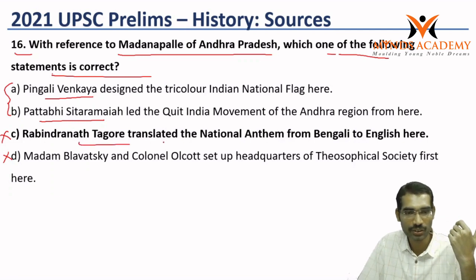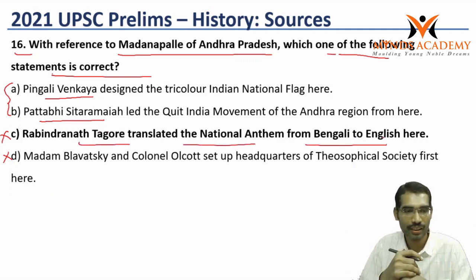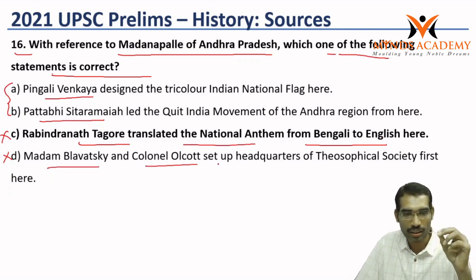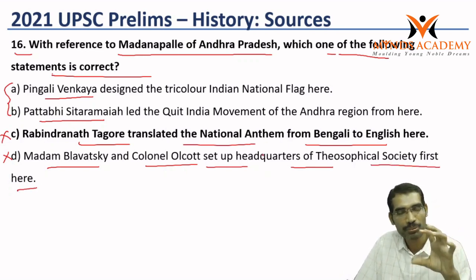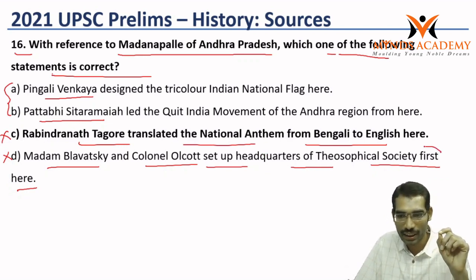So Rabindranath Tagore translated the national anthem from Bengali to English here. At least in this, Madame Blavatsky and Colonel Olcott set up the headquarters of the Theosophical Society first here. Some people might have eliminated this statement because it says first here.